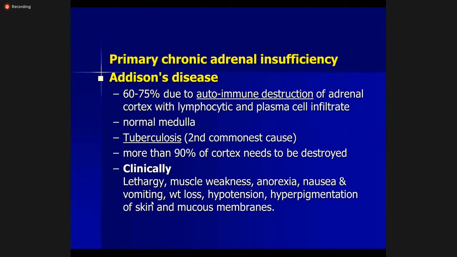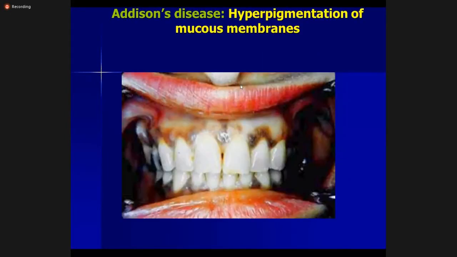So there is lethargy, there's muscle weakness due to low sodium levels and excess potassium. There's anorexia, nausea, vomiting, weight loss, and hypotension. There is hyperpigmentation of the skin and mucous membranes in Addison's disease. So there is hyperpigmentation of the mucous membranes.